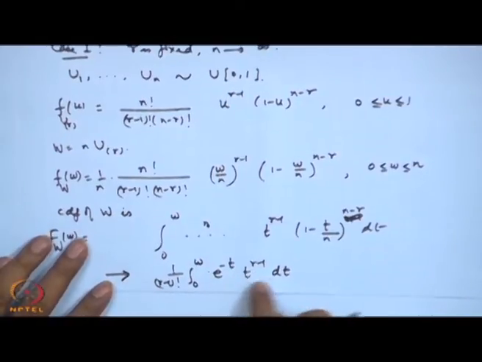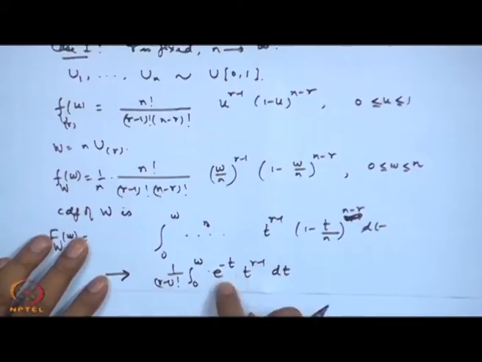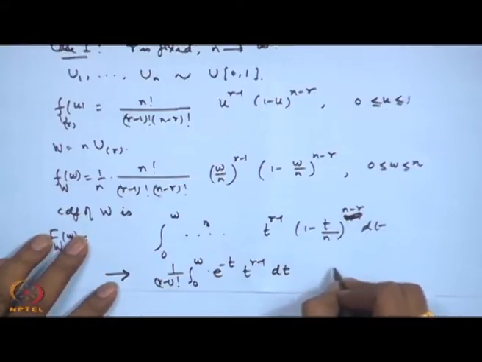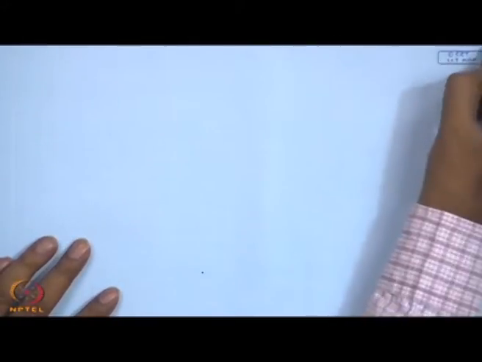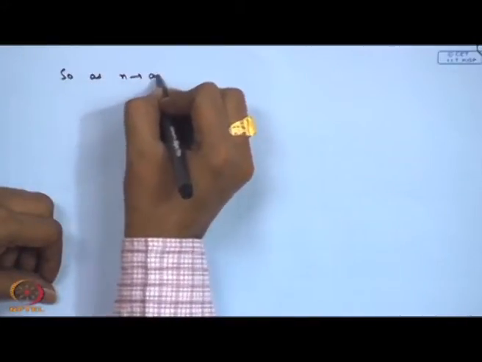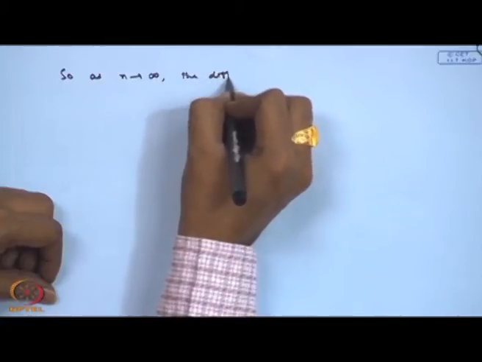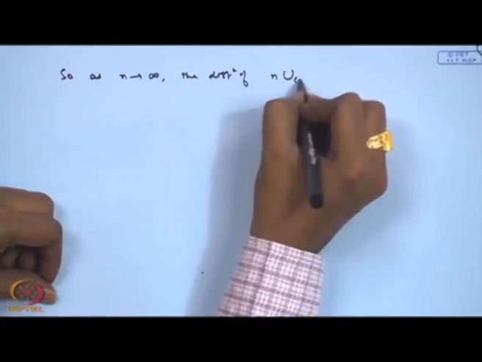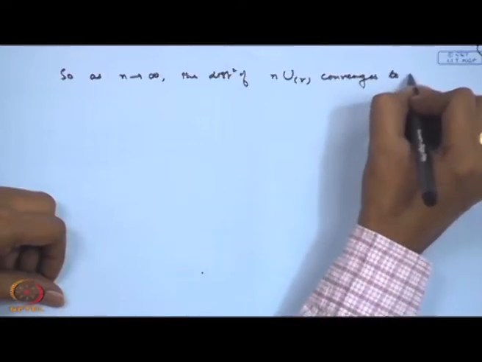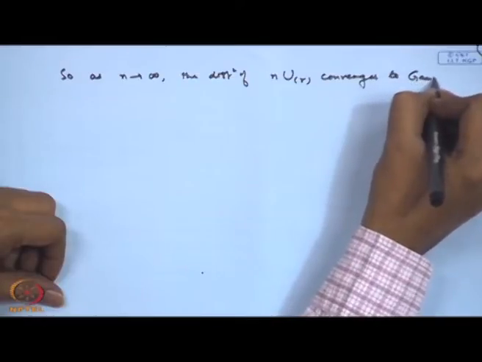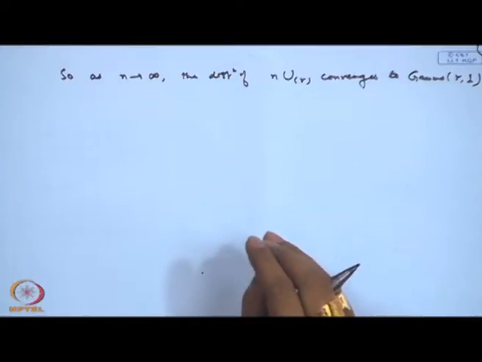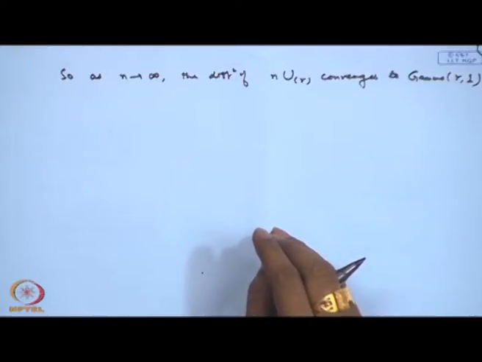So, this is very instructive here. You look at this, this is nothing but the CDF of a gamma distribution. That means, we are saying the asymptotic distribution, so as n tends to infinity, the distribution of n times U_r converges to gamma(r, 1), scale parameter is 1 here. So, that is one result that we are able to obtain.